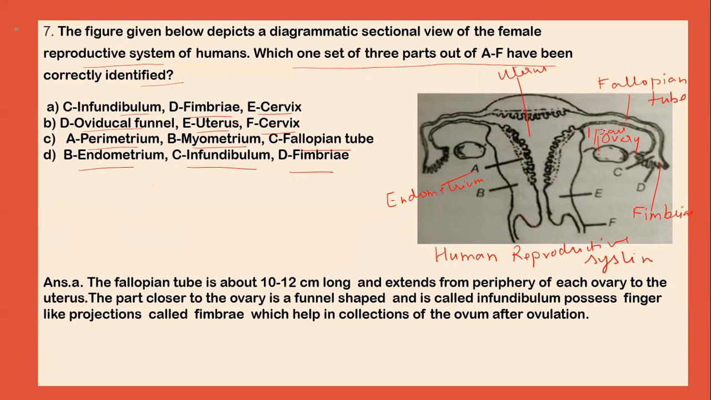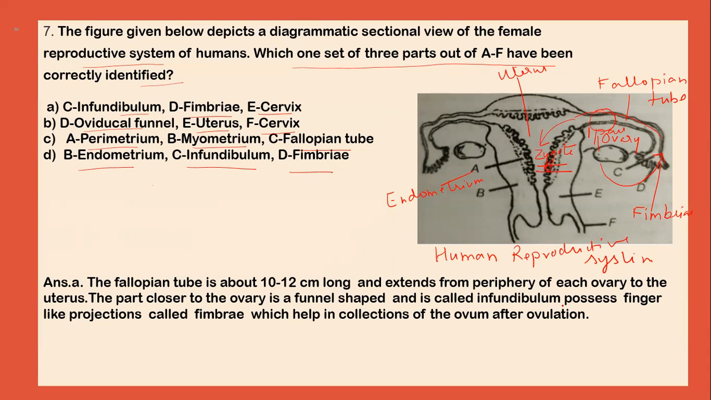So we know that the egg enters this fallopian tube, and in the fallopian tube, at this point, fertilization takes place, and after that it is implanted into the uterus and develops as a zygote. So this is the entire process.